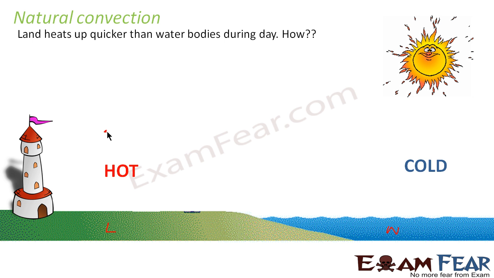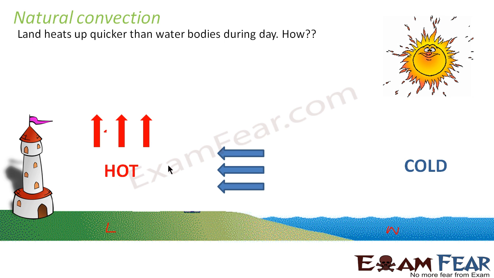So what happens is, this is hotter compared to this. So this hot air goes up. Being less dense, the hot air goes up, and as a result, a vacuum is created in this portion. This vacuum is filled by this cold air which comes from the sea. So now this cold air takes up this space and this hot air moves up.